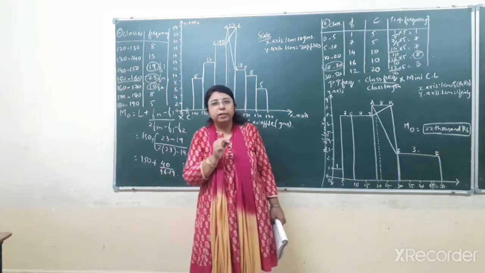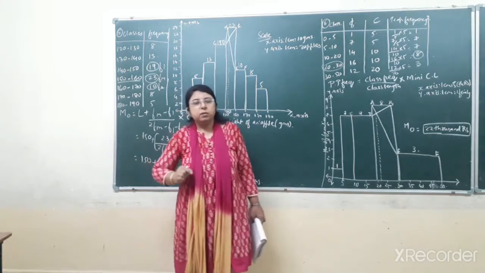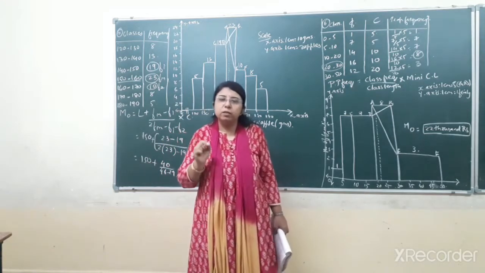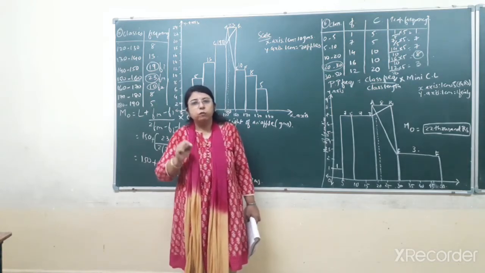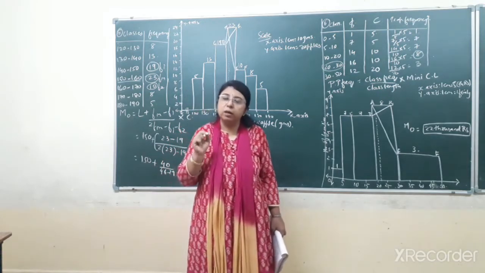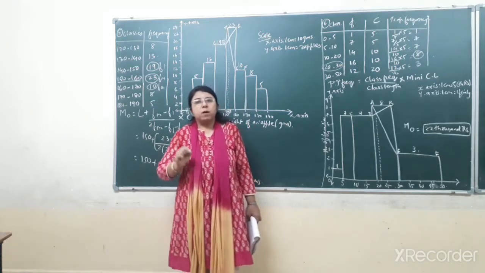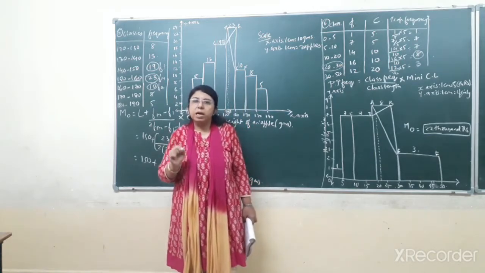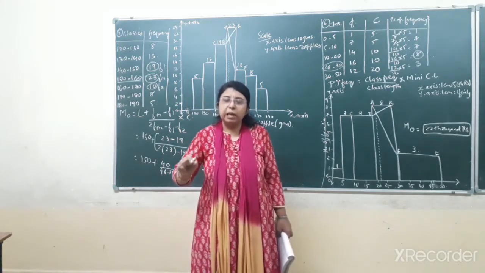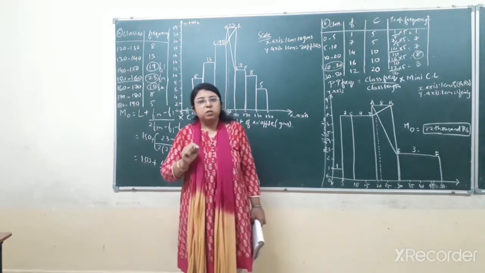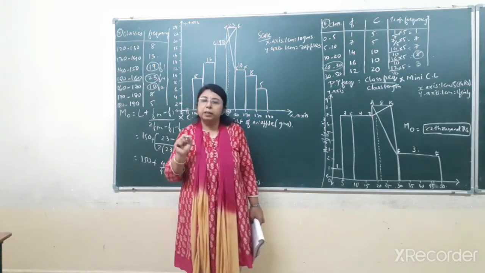That's why you have to write just one line in the answer, that we cannot find the mode in this question by having the highest value because none of the observation is repeated more than once. So in this type of sum we can find the mode only by applying the empirical formula. So you have to just write a single line in this type of sum. Only it has been asked to comment, not to find the mode.